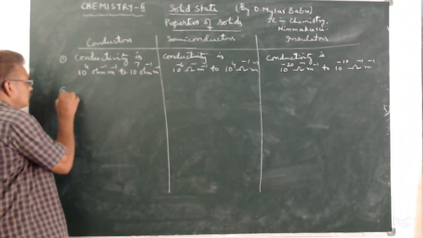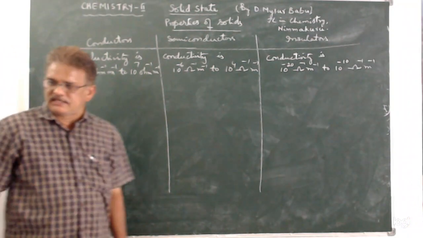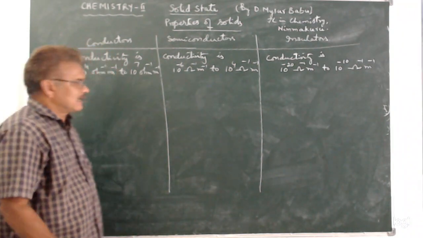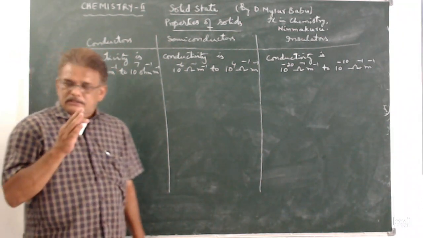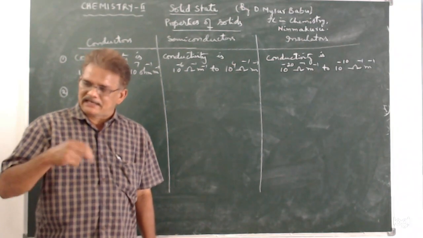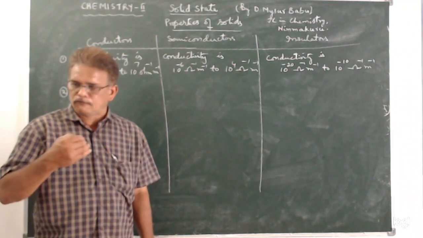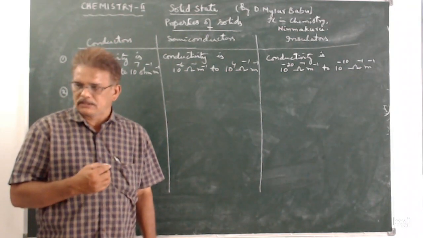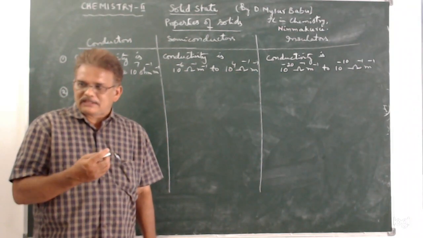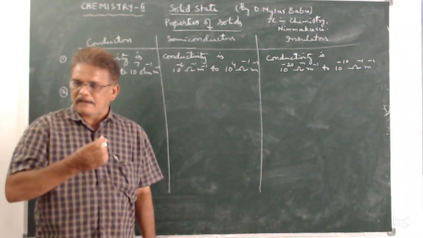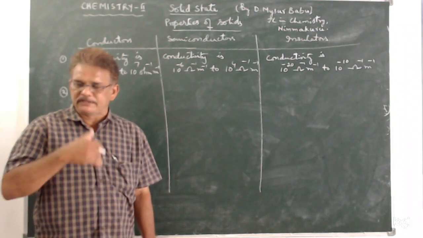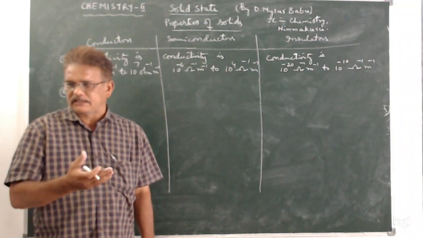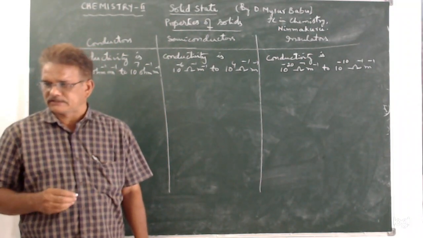Next one, if we take band theory, we will discuss it later. Okay, here there will be conduction band and valence band. Electrons move from valence band to conduction band. Okay, if there is an energy gap or energy difference between these two, then flow of electrons may be different in different solids.